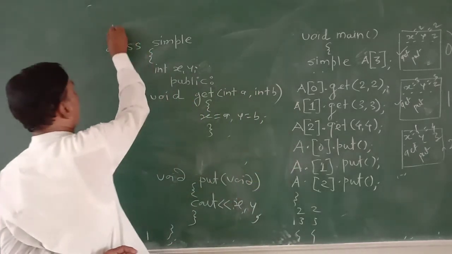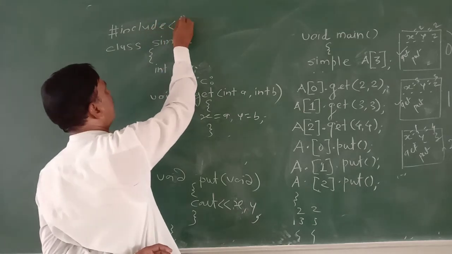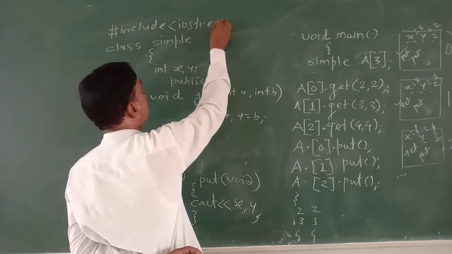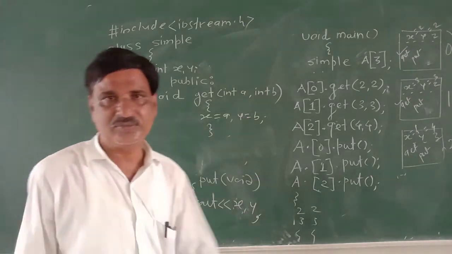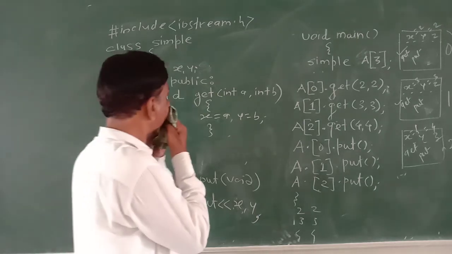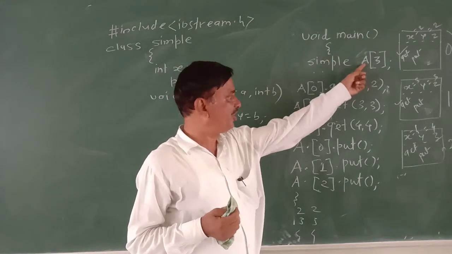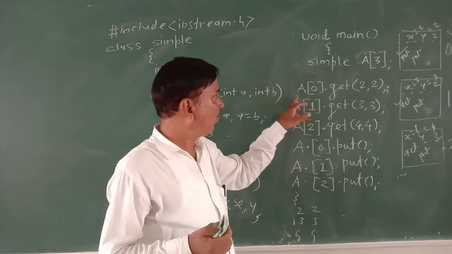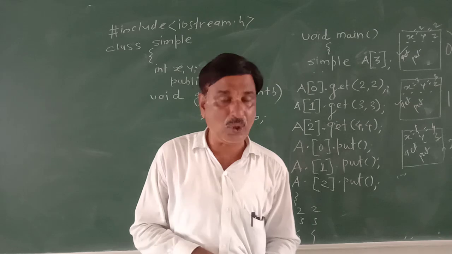And here the file inclusion has included iostream.h, as we have seen, because we have used the cin and cout statements. So this one is the program of array of objects. Now see the program carefully: how the class is defined, how the array of objects is created, how the functions are called, what the square bracket subscript is, their numbers, and the output. So I think you have got it. Thank you.